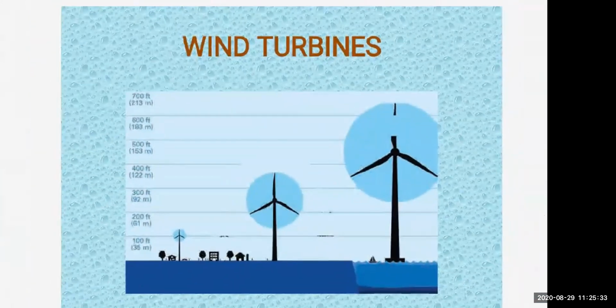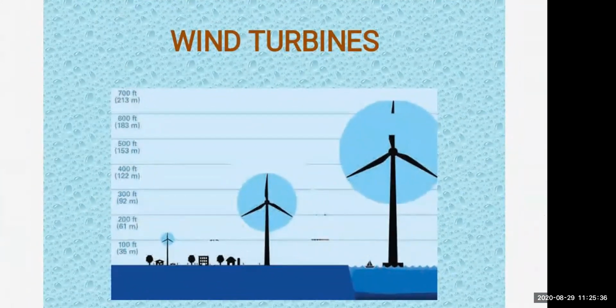You can see here the readings and the heights given: 100 feet, 200 feet, 300 feet. They are mentioned here as 35 meter, 61 meter, then 92 meter, and in this way, maximum 213 meters. Blade length is 1.5 meter and capacity is 2 kilowatts. If the blade length is 50 meter, capacity will be 2000 kilowatts in a wind farm. At home it should be this much. And the offshore wind turbine, blade length will be 100 meters, and the capacity will be 6000 to 7000 kilowatts.